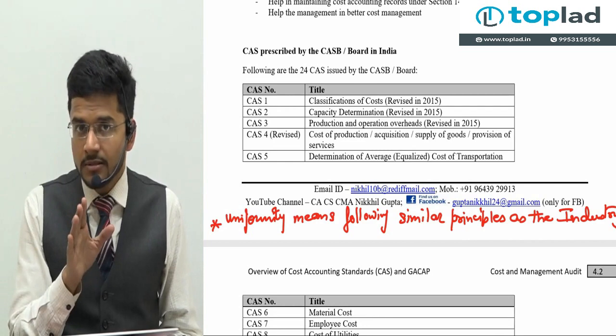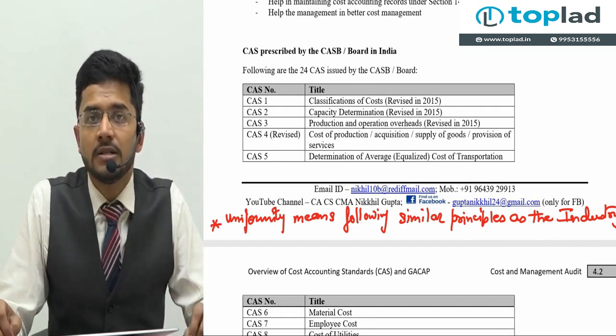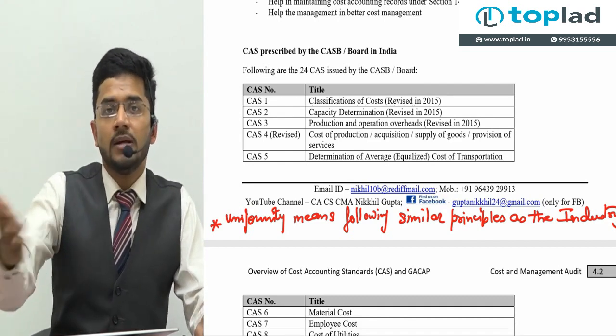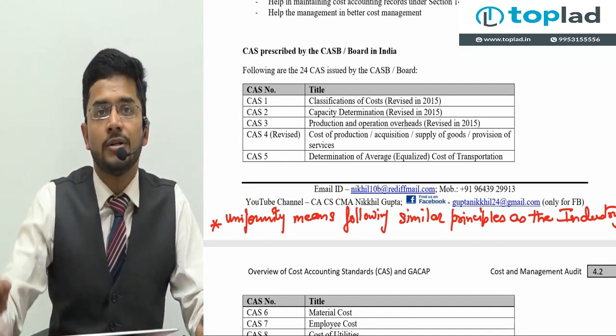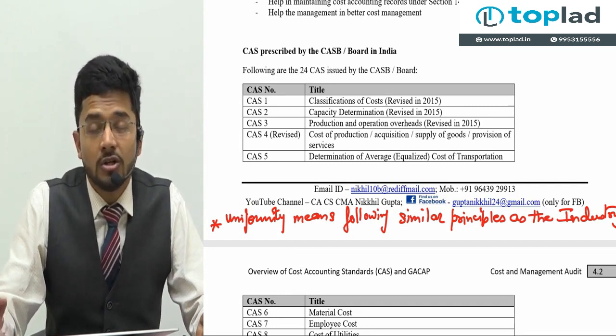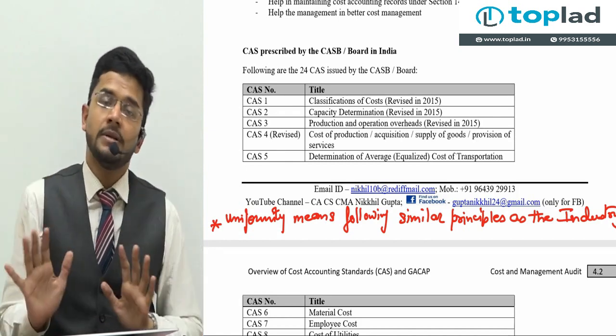So your principles should be equivalent to the policies or the principles which are being followed by the industry at large, the other competitors, the other companies which you are dealing with, which you are competing with. All those companies should follow similar accounting principles and practices.